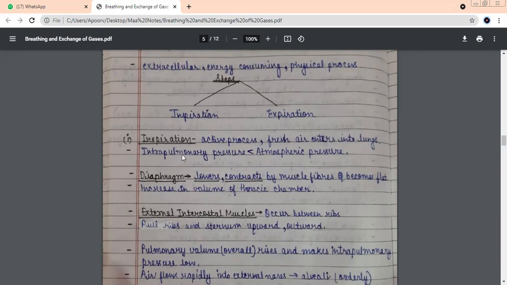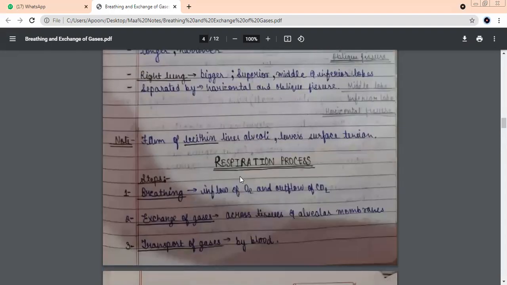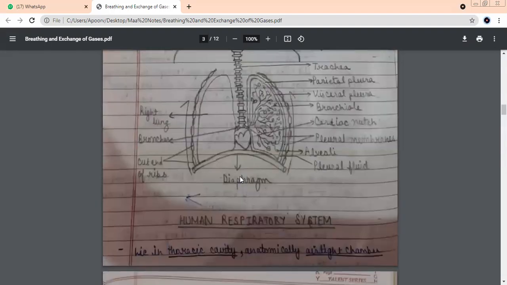Now see beta, what happens to the diaphragm? Let's go back to the figure. This is your diaphragm. See, it is curved. What is the shape of the diaphragm, children? Curved. Now, during inspiration, this diaphragm becomes flat. It will become like this line. So, will the area of the lungs increase or decrease?